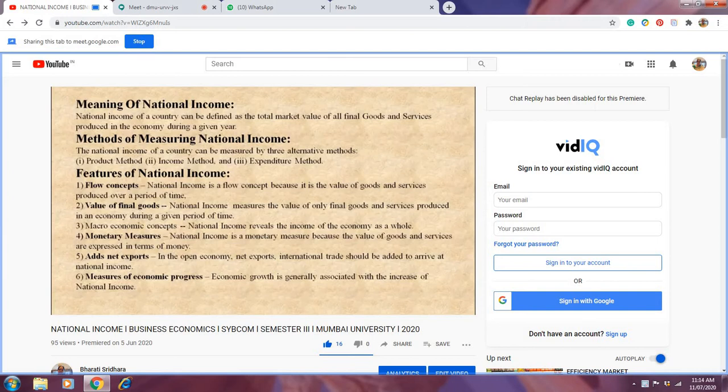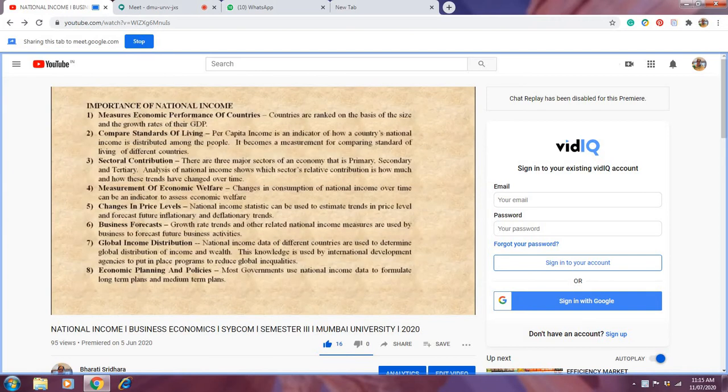Now listen, there are three points: value of goods produced, total income received, and total expenditure incurred. This implies that the value of all goods and services produced in the economy must be equal to the sum of total payments made to the factors of production in the form of wages, rent, interest, and profit.